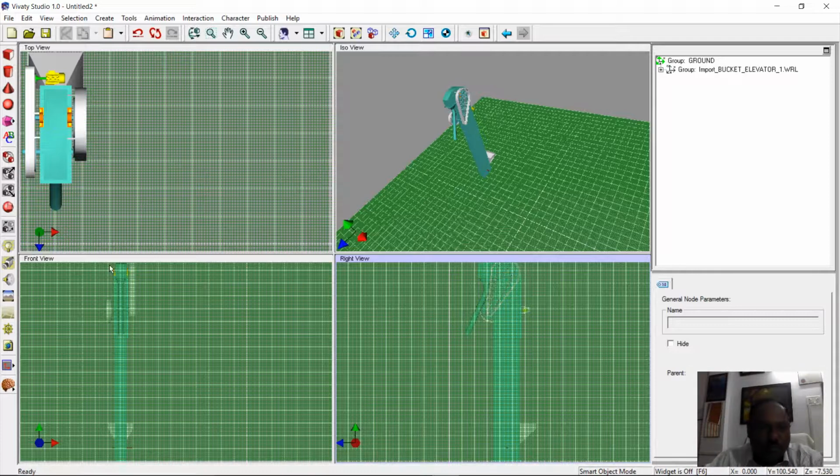Now I'm going to assign sound to this bucket elevator. Let us first of all zoom out or zoom in.